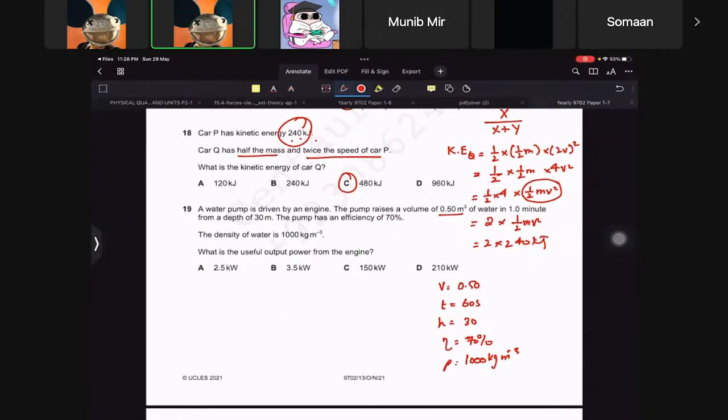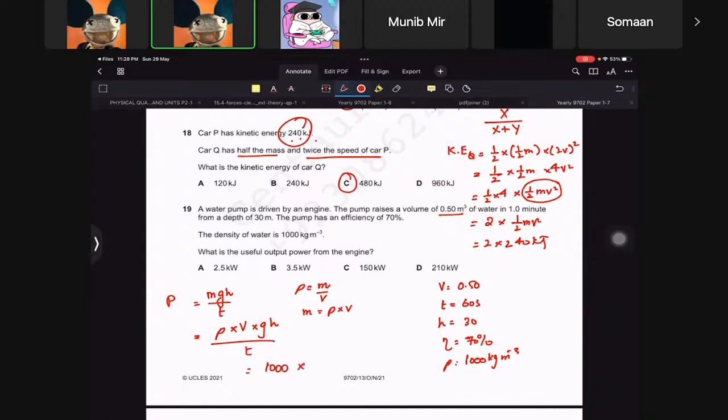Now, first of all, to find useful power by raising, we have to use mgh upon time, right? The issue is that we don't have mass, but mass can be found out because density is equal to mass over volume. So mass is density times volume. So let's replace it: density times volume times g times h over t. Now that's super easy because you just need to plug in all the values that you have.